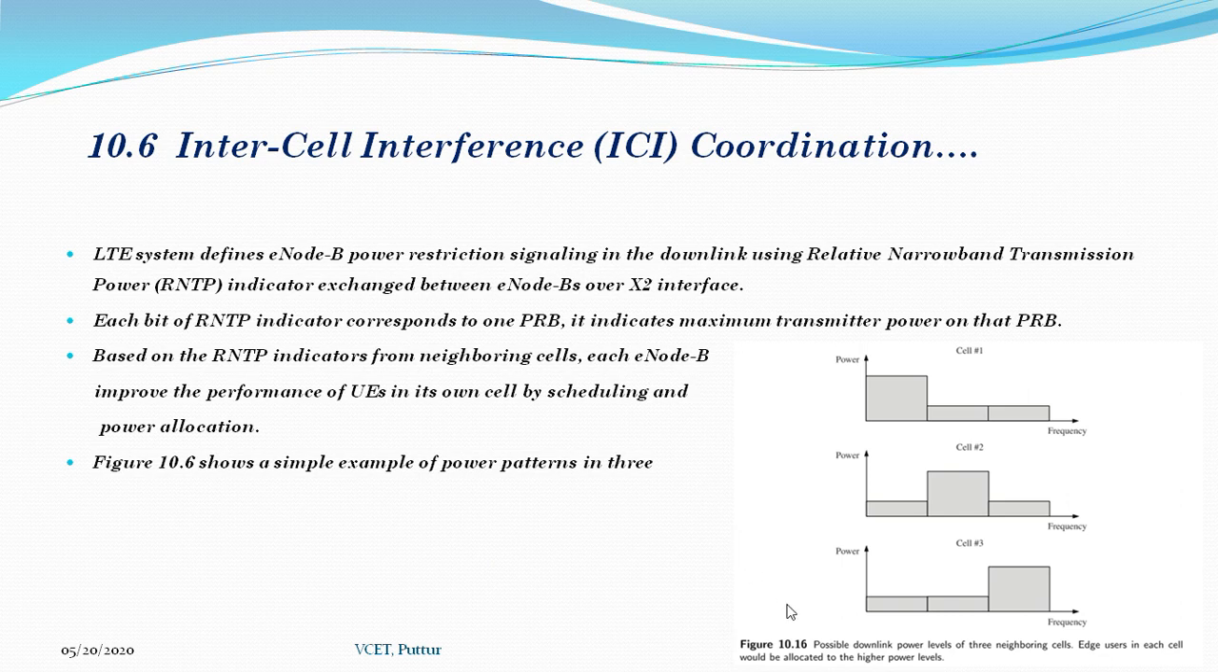So this figure which is shown here is the simple example of power pattern in 3. Considering the neighboring cells, we will be able to indicate how the power pattern of 3 neighboring cells compares to the possible downlink levels of 3 neighboring cells. Edge users in each cell would be allocated to higher power levels.